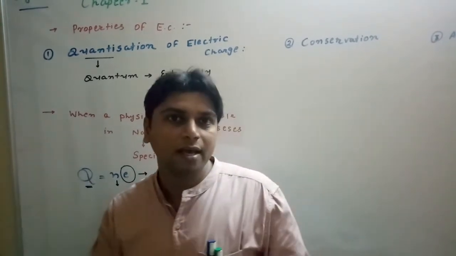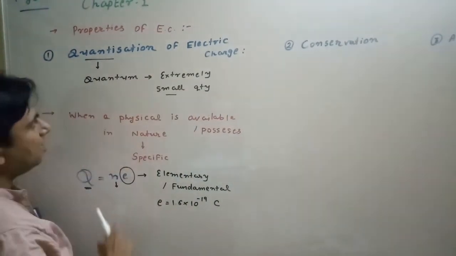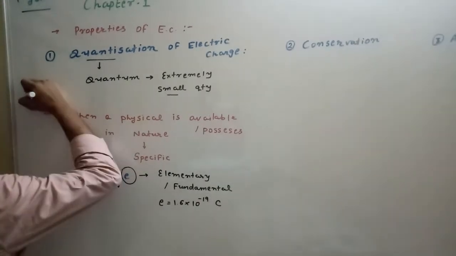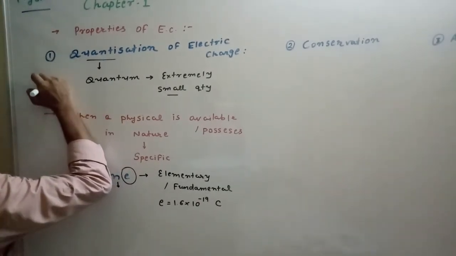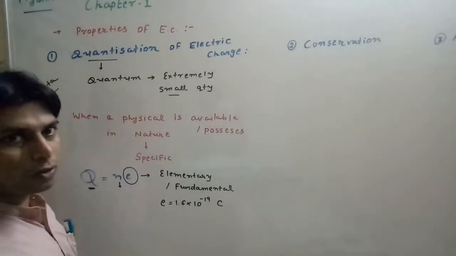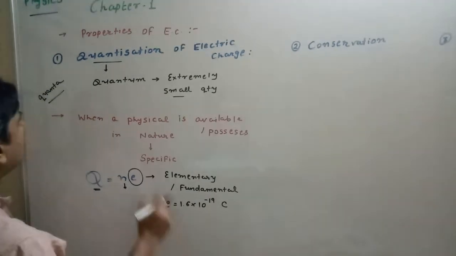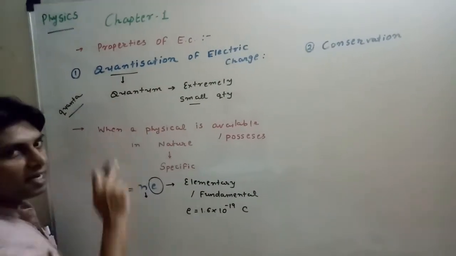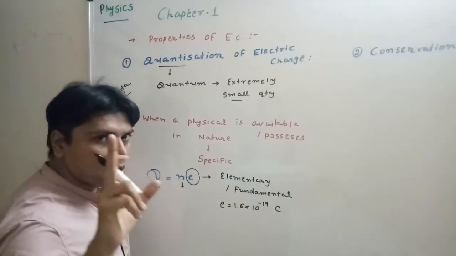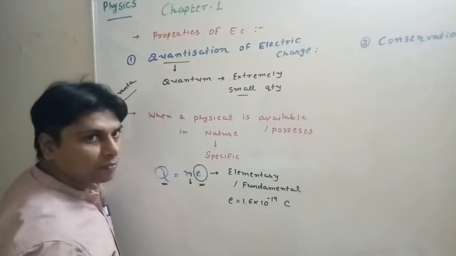In the same way, electric charge is also available in quanta. Quanta, the plural of quantum, means small packets, extremely small packets, because charge is a property of the atom. So wherever electric charge is available in nature, that charge will always be available in packets of nE.